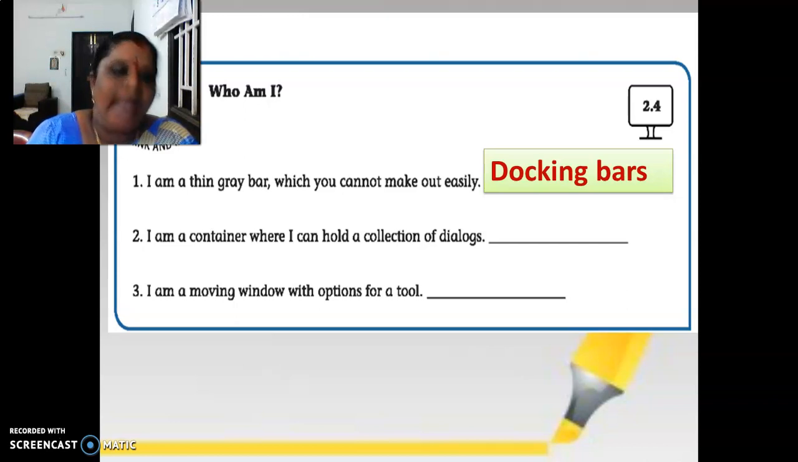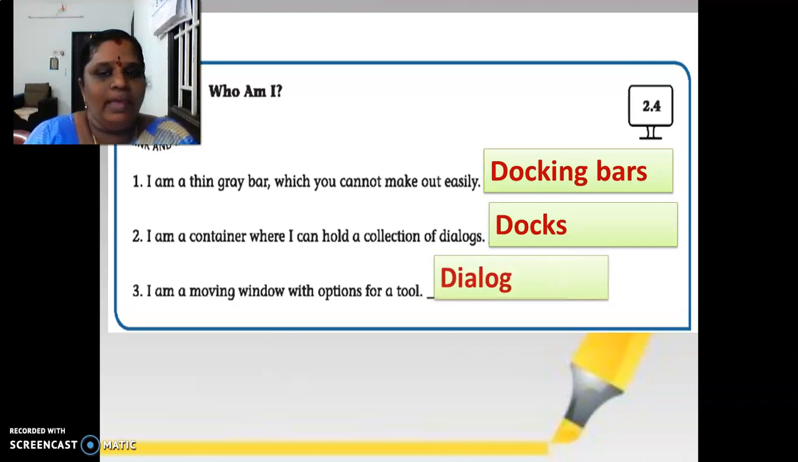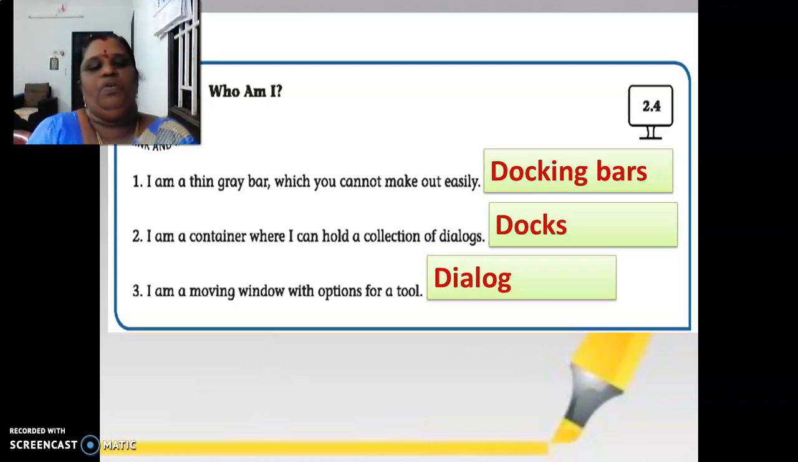Next one. I am a container where I can hold a collection of dialogues. It is dock. Okay. The answer is dock. The next question. I am a moving window with options for a tool. Who is a moving window? Dialogue, isn't it? So dialogue is a moving window with options for a tool. Have all written this? Yes. Please pause the video and write this. We can enter into the next one.